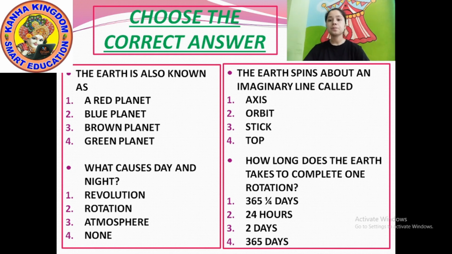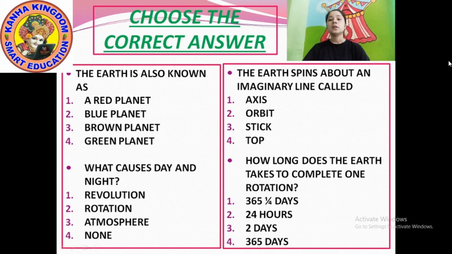Option number 3, brown planet. Option number 4 is green planet. These all are options, that is a red planet, a blue planet, brown planet and green planet.